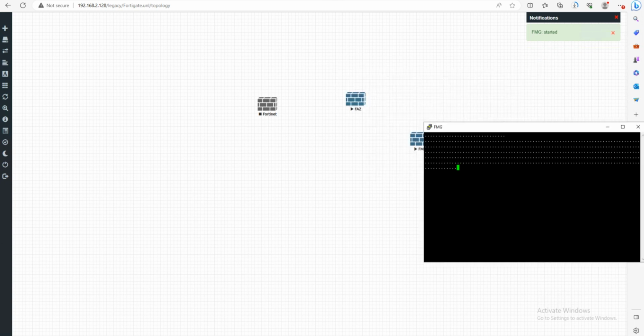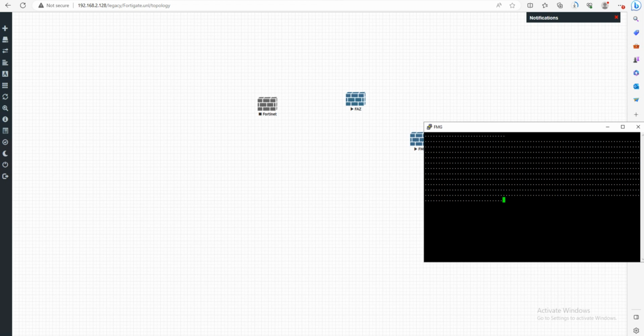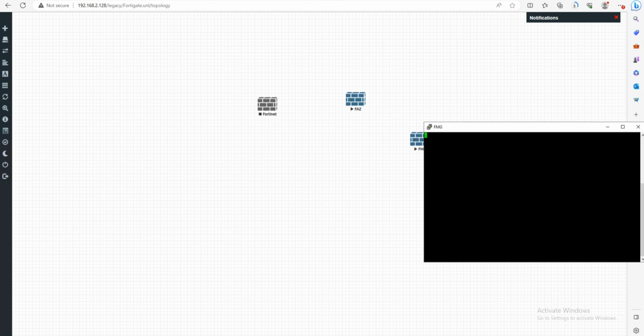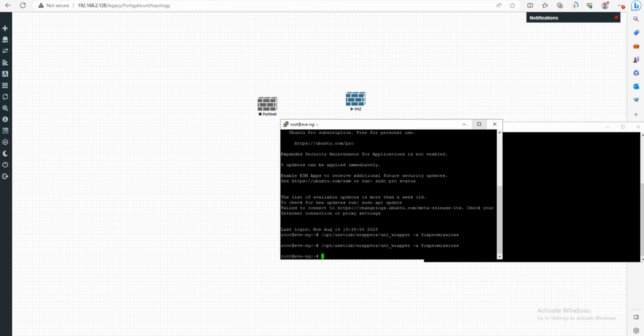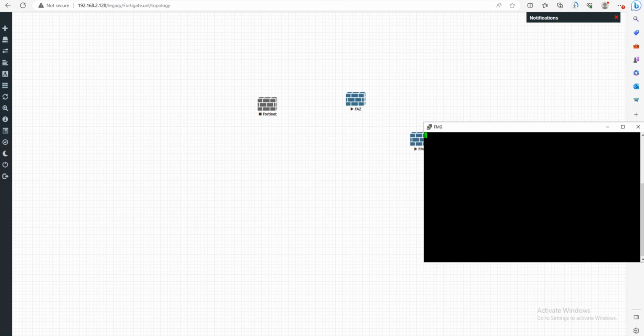So we have installed the three images: FortiGate, FortiAnalyzer, and FortiManager. These all are running, and for the configuration, let's create a topology in the next video, and I'll show you how to connect the FortiAnalyzer and FortiManager with the FortiGate firewalls and the basic configuration.